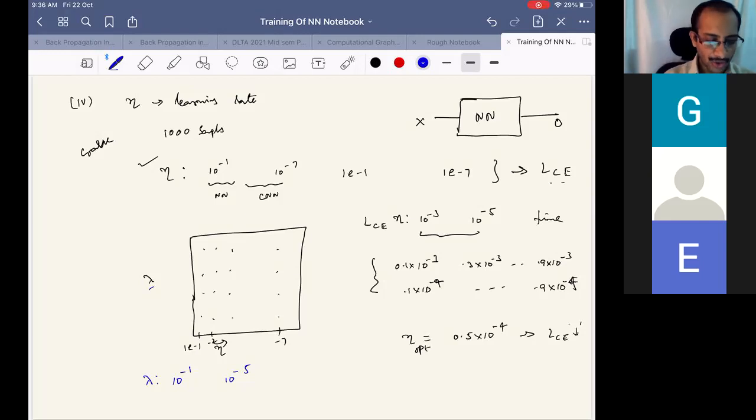If we are doing both together, then we have a 2D grid. On this regular grid we can do a grid search, or we can search randomly.